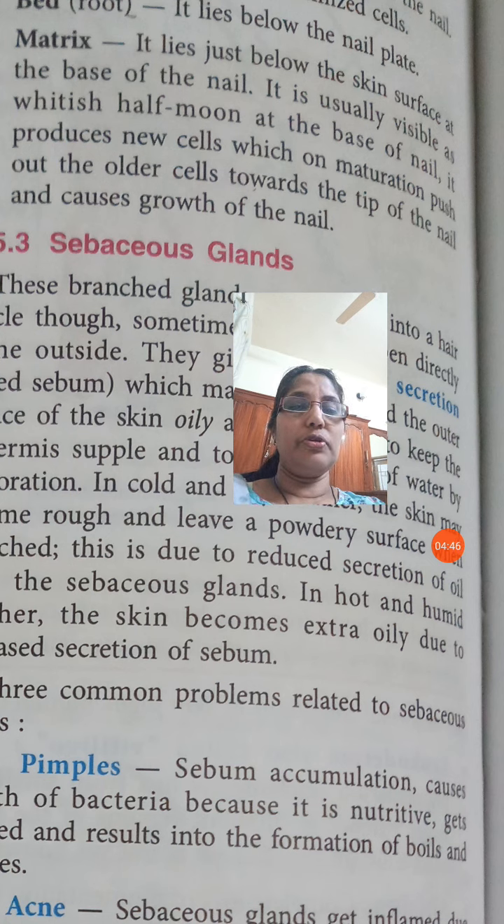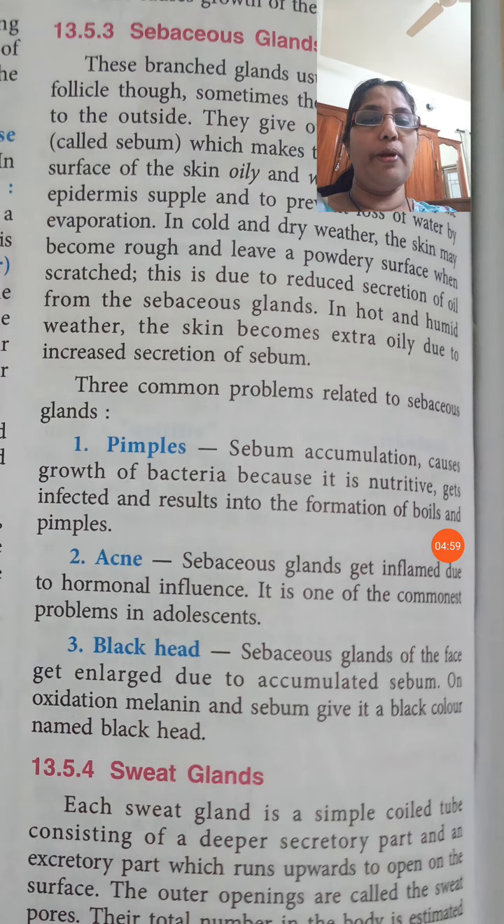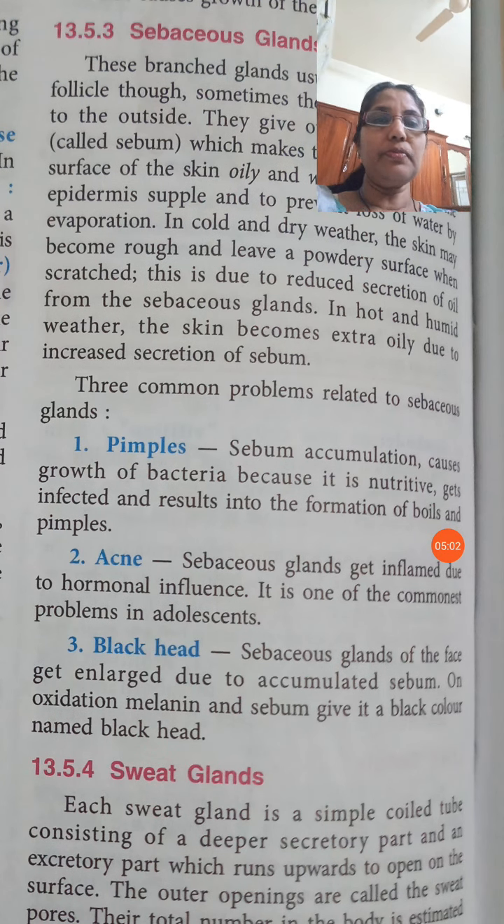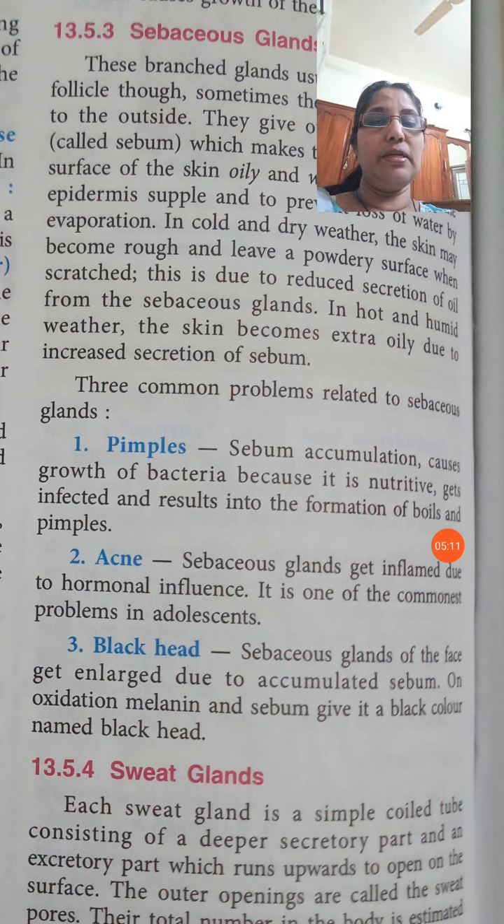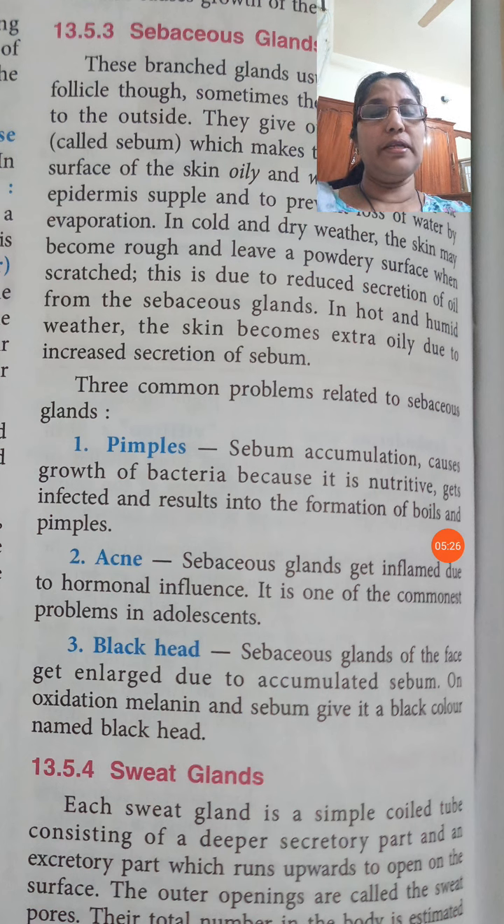Then again, the sebaceous gland. Sebaceous means oil producing gland. So these oil producing glands on our skin can cause certain problems, that are the pimples. Because the sebum or oil may be accumulated on the skin in certain regions without going out of the skin, bacteria may grow in that sebum, causing bacterial growth, so that certain inflammations may occur, that is known as the pimple.